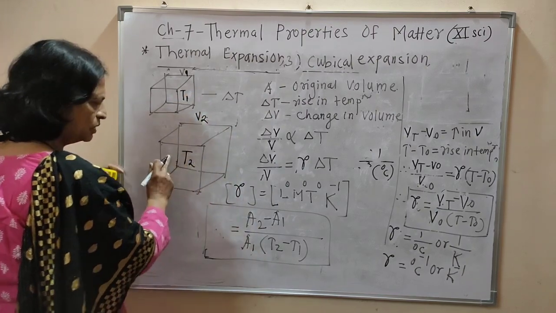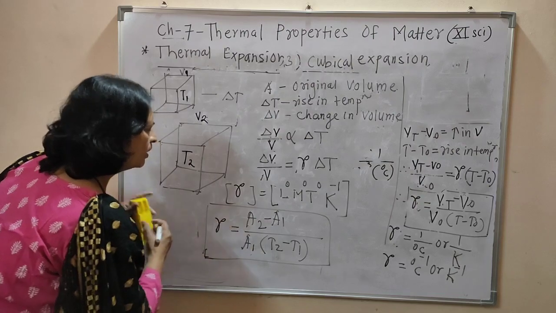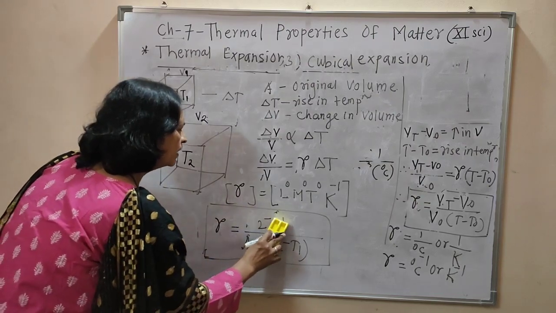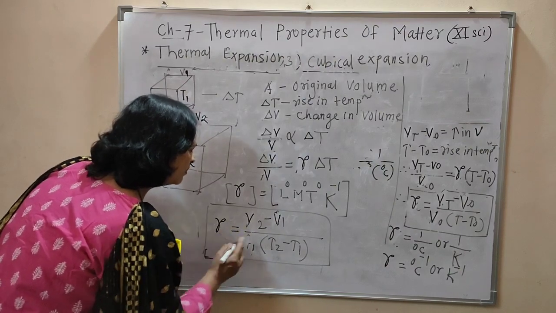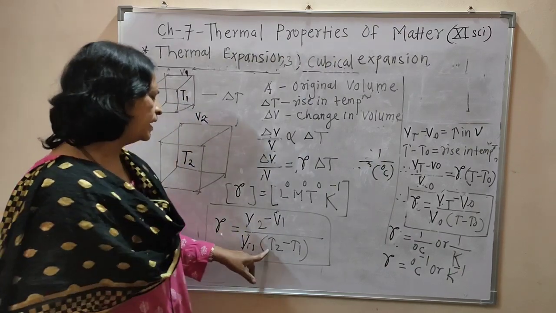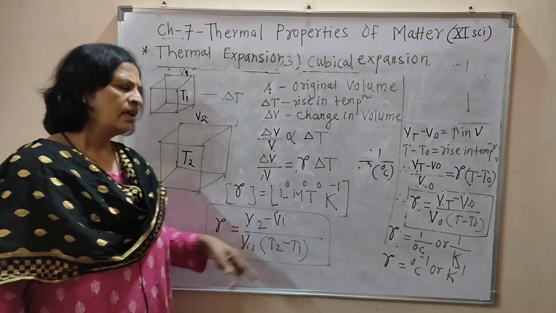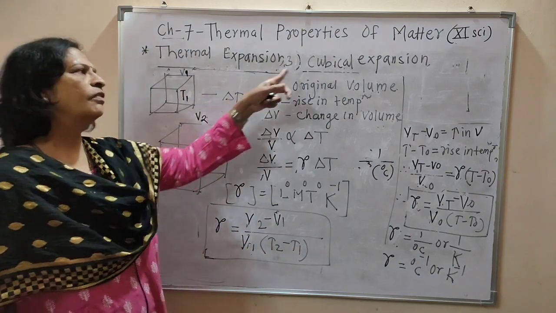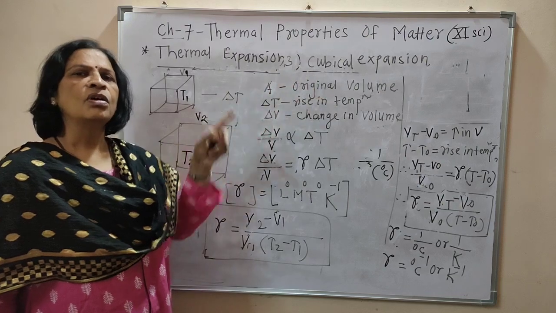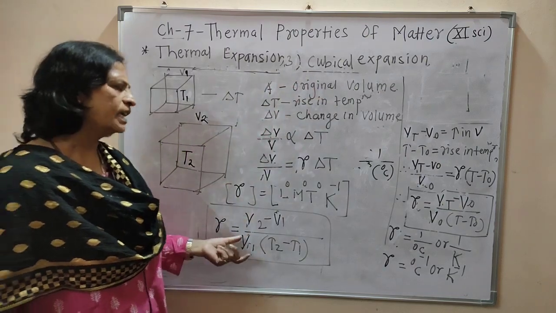And for the experimental formula, suppose V1 is the volume at temperature T1 and V2 is the volume at temperature T2, then the experimental formula for gamma can be written as V2 minus V1 divided by V1 into bracket T2 minus T1. Now we can define the coefficient of cubical expansion or coefficient of volume expansion.